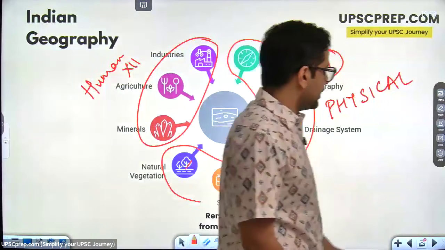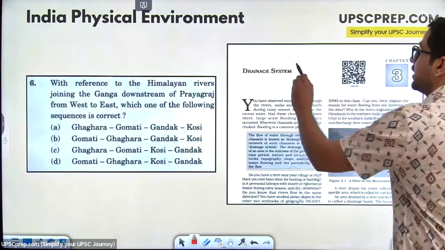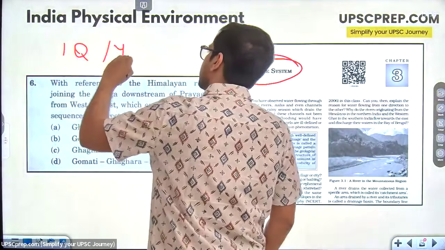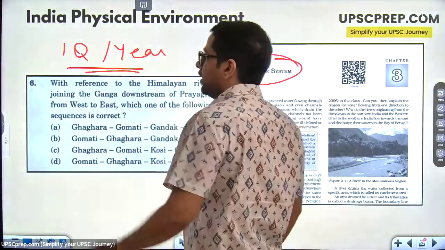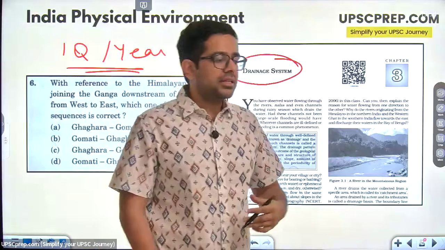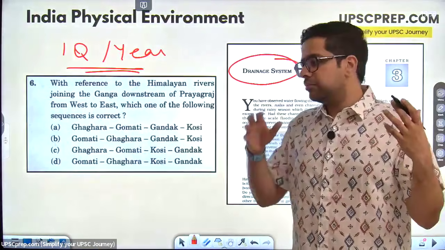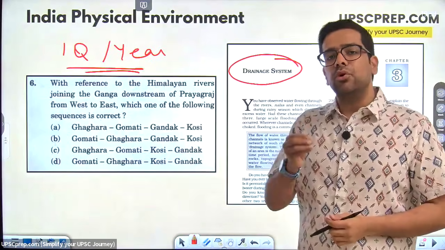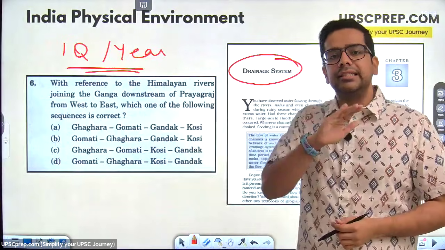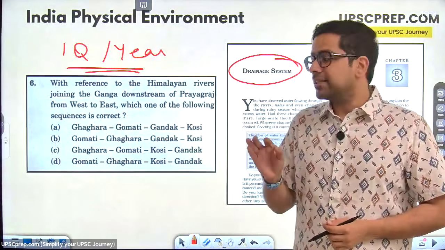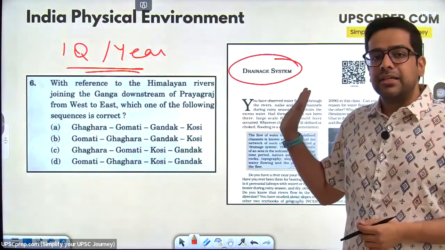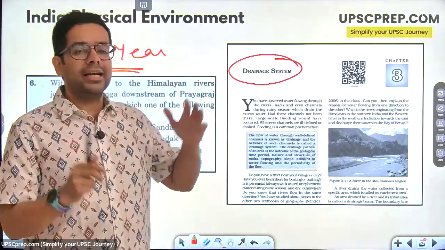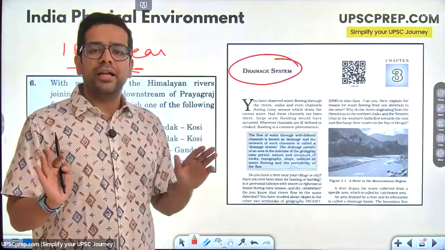Now, there is a very interesting chapter in this NCERT, which is chapter number 3, drainage system. Every year, 1 question per year. Sure shot. Sometimes they will ask you related to Ganga, sometimes related to Indus, sometimes related to Brahmaputra. Every year, 1 question related to the rivers of India is going to come in prelims. This has been the case for the last 10 years. 7-8 page का chapter है. This is just a 7-8 page chapter. I want you to just mug it up. Don't worry about anything else कि अच्छा कौन क्या क्यों कहाँ. Mug it up and you'll be done.